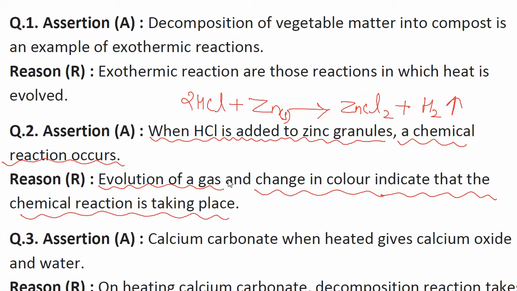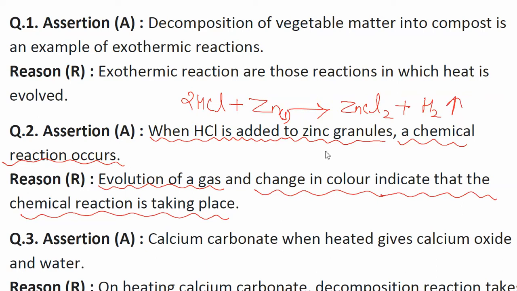Now let's check the validity of the reason for the assertion statement, that is, whether the reason statement is explaining the assertion statement or not. Here the reason is talking about chemical reactions in general, but it is not talking specifically about how HCl is reacting with zinc granules.